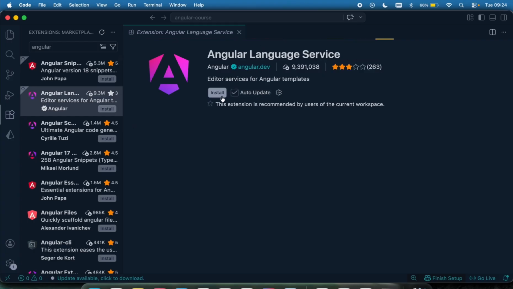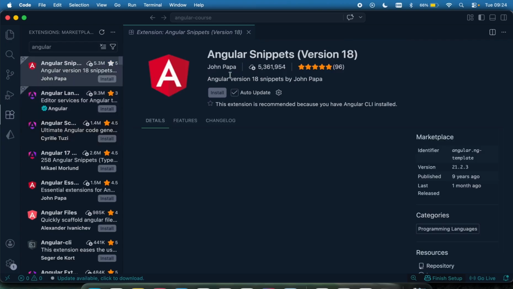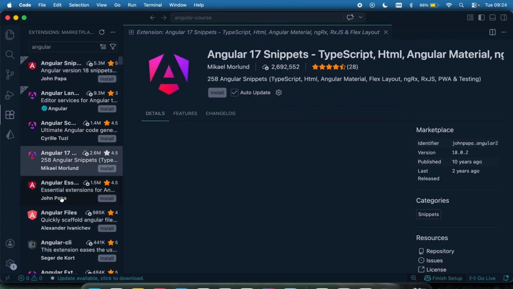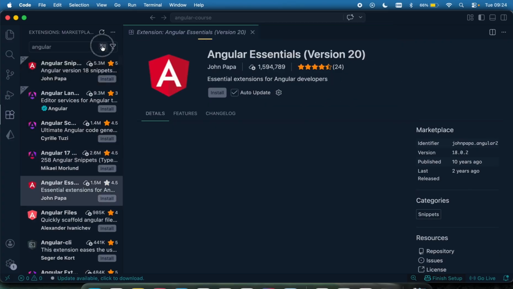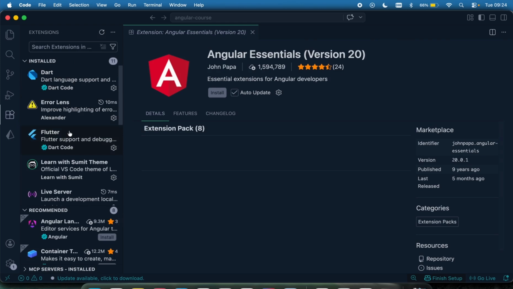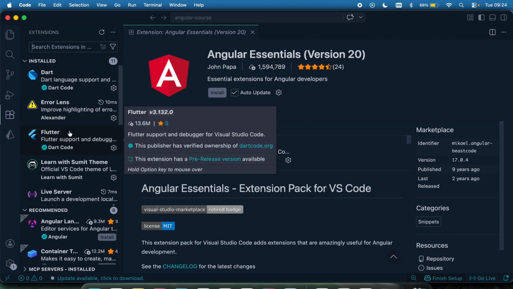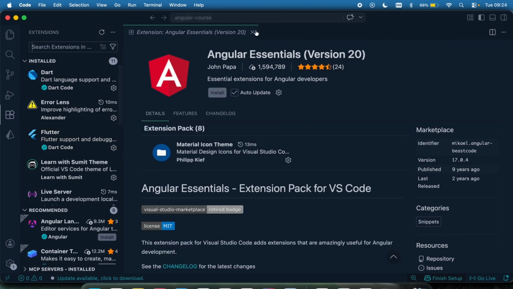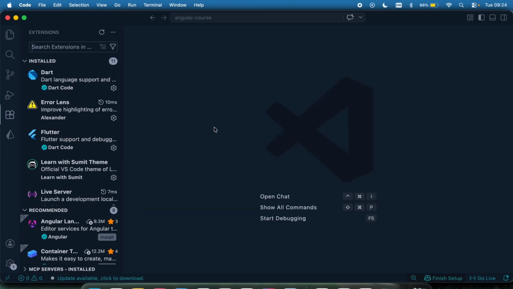So you can install this, or you can install this other one right here, Angular snippet. Either of them, you can install, but by default, I'm not going to do that because VS Code is already optimized to help detect Angular or TypeScript syntax.